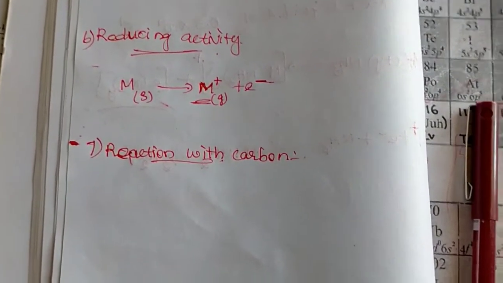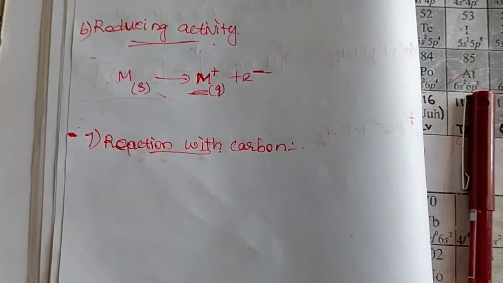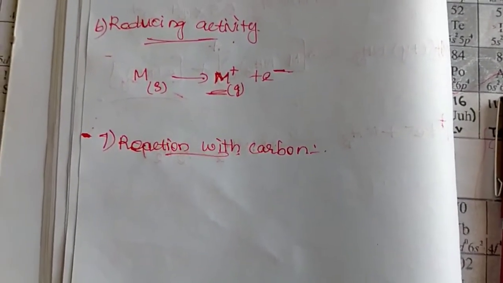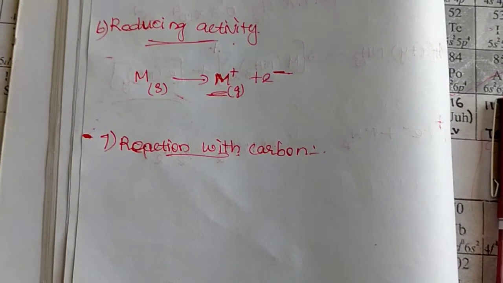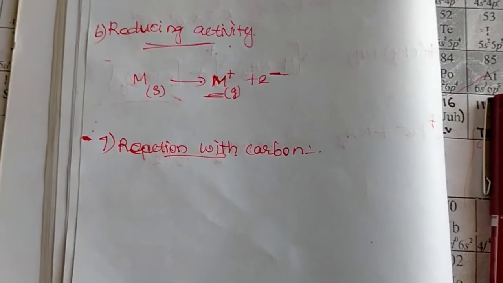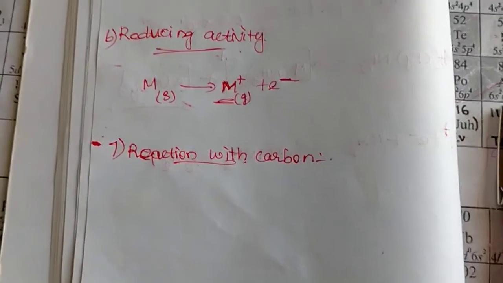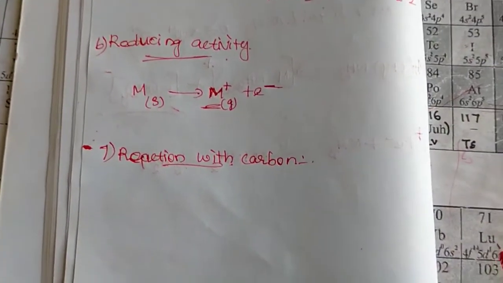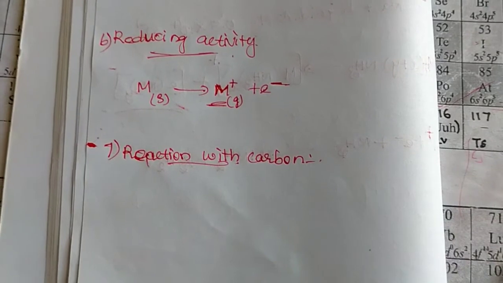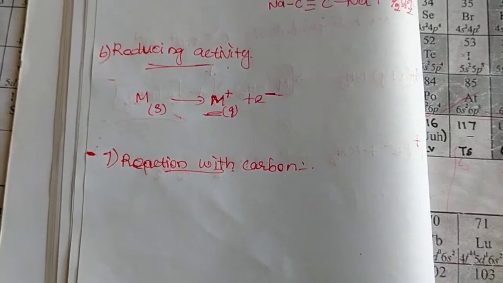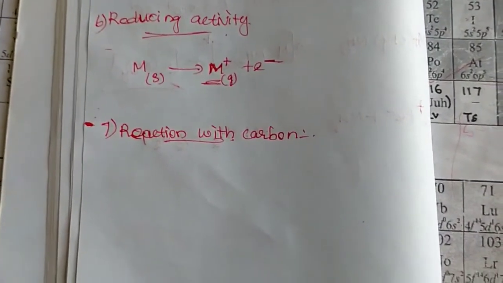Lithium can directly react with carbon and form an ionic compound. But other metals do not react directly with carbon; they can react with carbon compounds like acetylene and form acetylides.